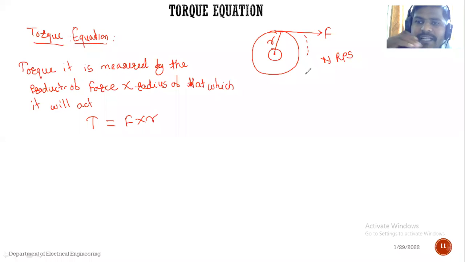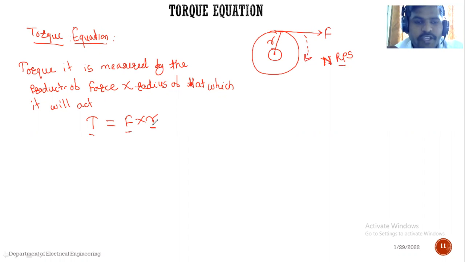And do you know that the unit of force is nothing but Newton, and it will cause the rotation of that drum or the pulley. त्याच्यामुळे पुलीचं रोटेशन होतंय किंवा ड्रम रोटेट होतोय, having a speed of rotation of n revolutions per second. That means n number of revolutions can be done due to the force. So according to the definition of torque, torque T is equals to applied force into radius of that drum or radius of pulley. Pulley ची radius किंवा drum ची radius.